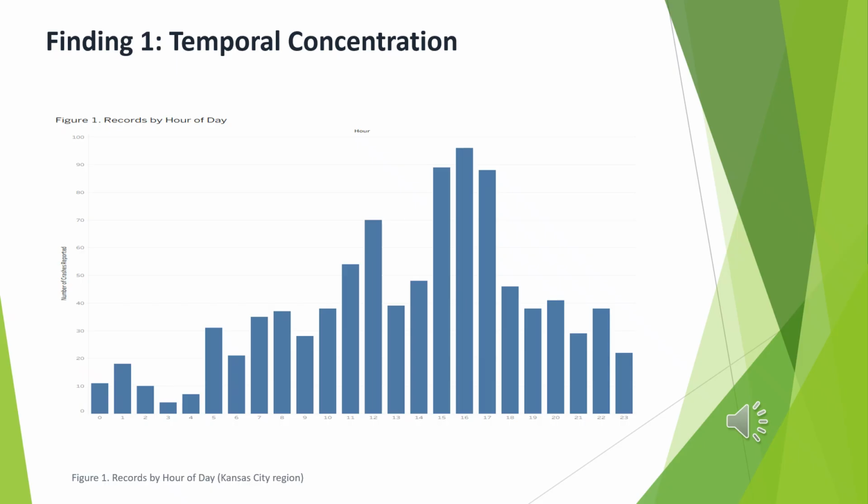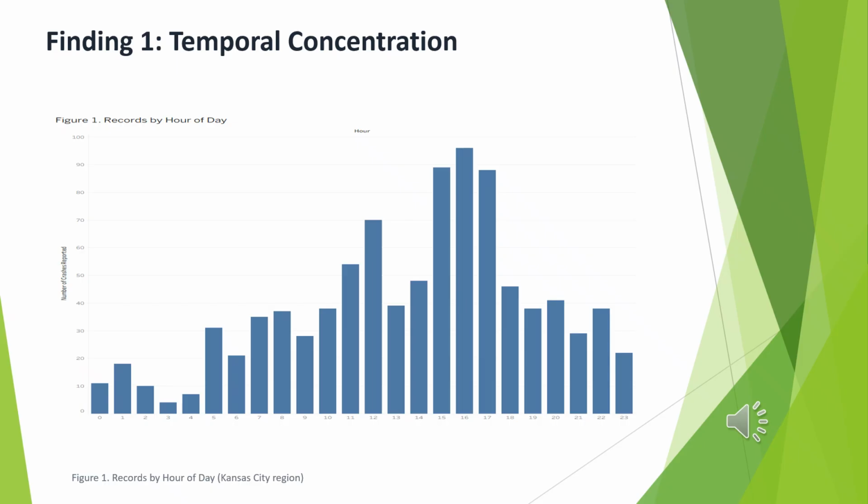The first major finding that we had was temporal clustering, clustering the crash injury reports by time of day. The crash records peaked in the late afternoon, with the highest hour being 1600, so 4 o'clock in the afternoon, followed closely by 1500, so right in that 3 o'clock, 4 o'clock time frame, leading into 5 o'clock. So kind of what you would expect to see, especially in the area of Kansas City. Between 3 and 6 o'clock seemed to be the highest window for crashes, accounting for about 29% of all the records.